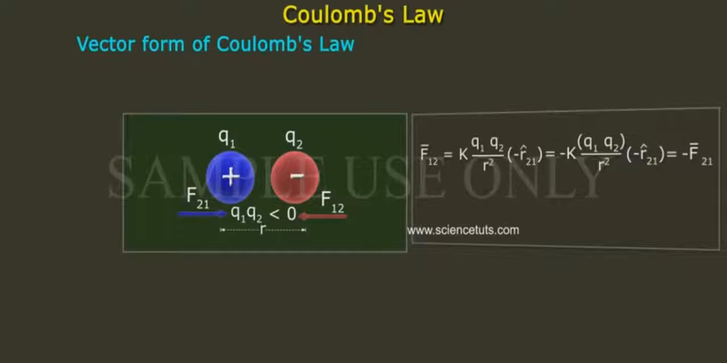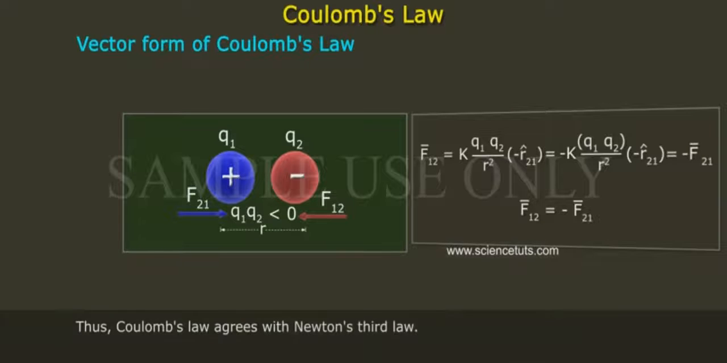Vector form: F12 bar is equal to K Q1 Q2 by r square times (r2 minus r1) cap, which is equal to minus K Q1 Q2 by r square times (r1 minus r2) cap, which is equal to minus F21 bar. That is, F12 bar is equal to minus F21 bar. Thus Coulomb's law agrees with Newton's third law.